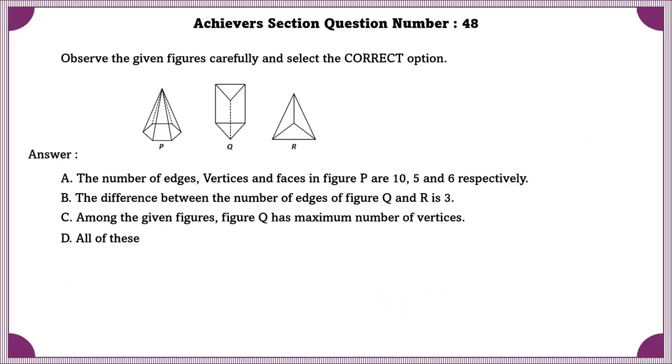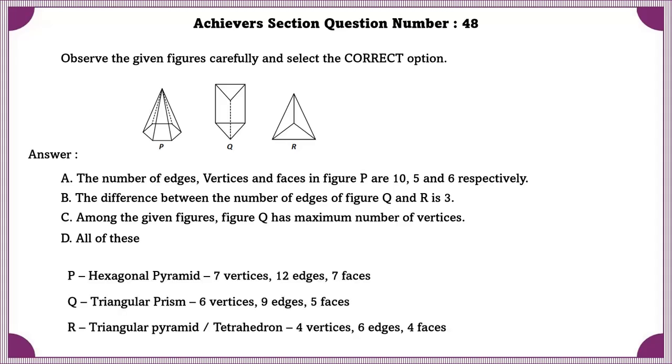Achiever section question number 48. Observe the given figure carefully and select the correct option. Using the given information, we can say that A is false, B is true, and C is false. So the correct option is the B option.